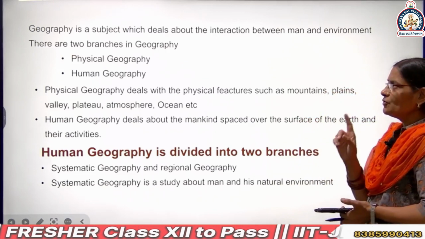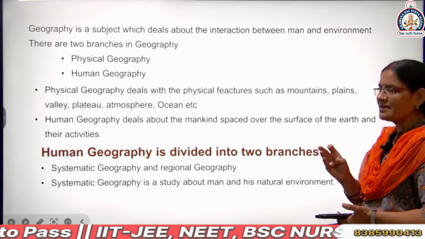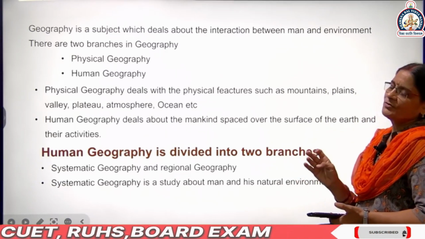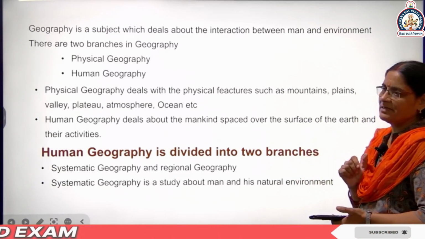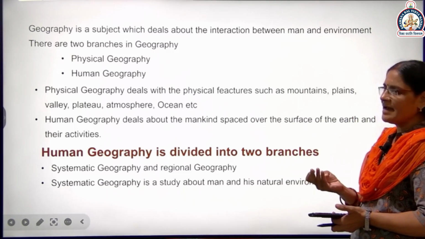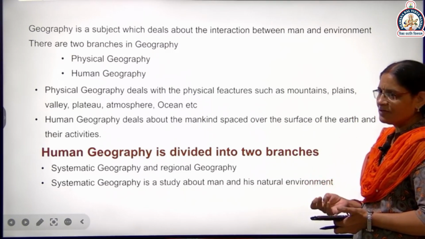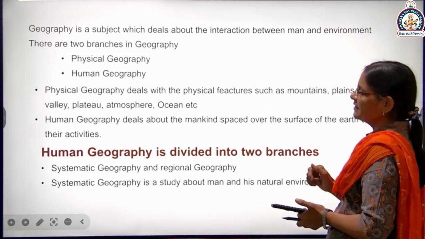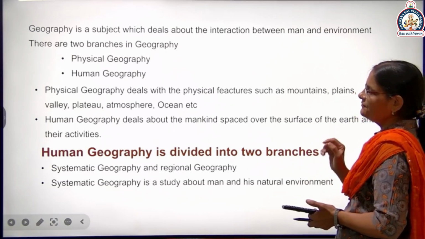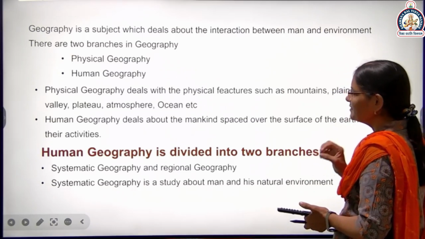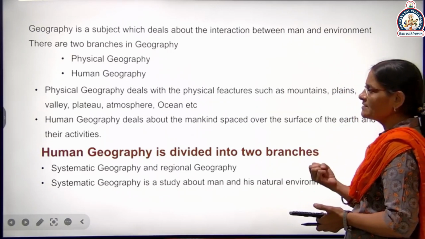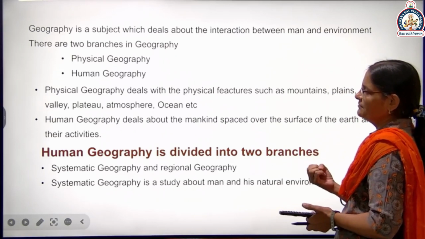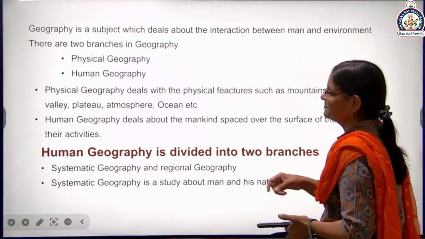So here, how is Human Geography connected with the physical geography, the natural environment, for example lands, mountains, plateaus, etc.? In 12th class we study the interaction, how human beings are connected with the environment, the physical geography, in these chapters.